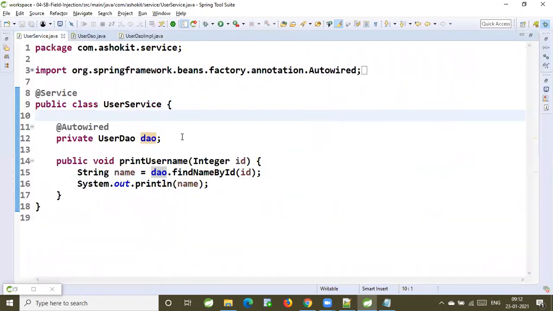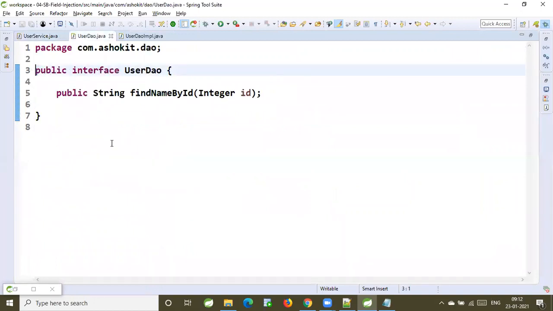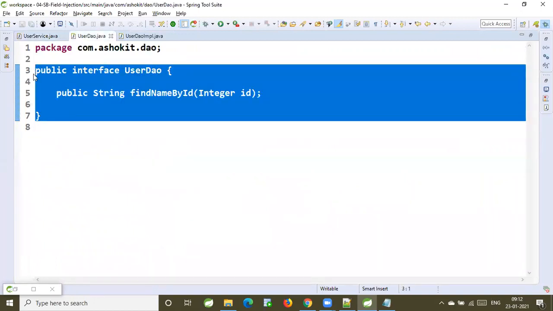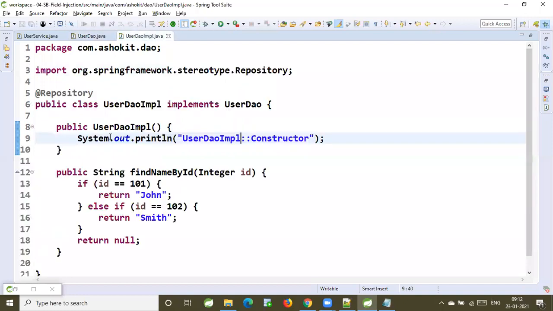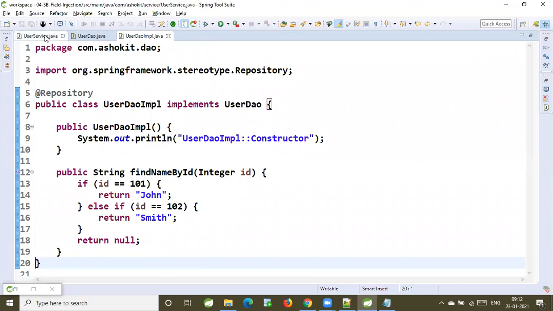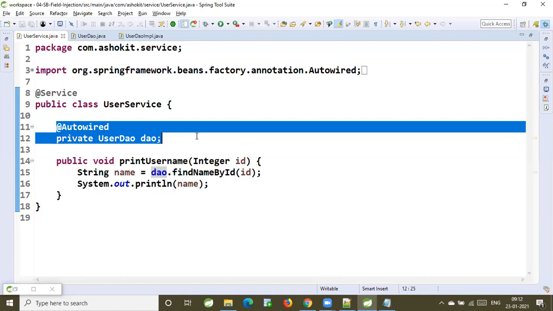In user service, now guys observe, user DAO is an interface. DAO IMPL is the implementation class for that. Now, in the service, what I have specified is user DAO. User DAO is an interface or user DAO is a class? Interface.